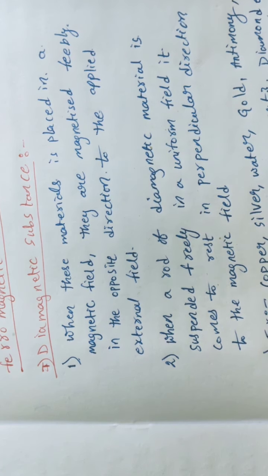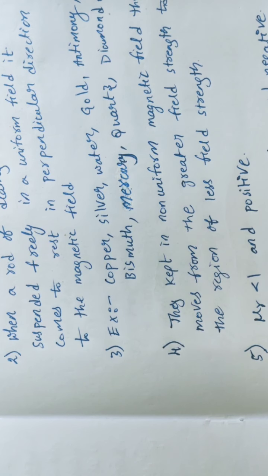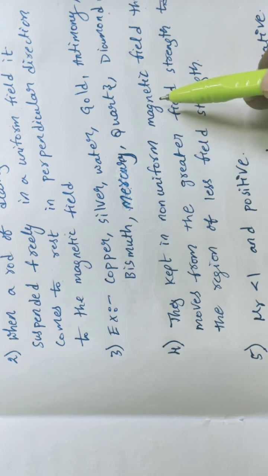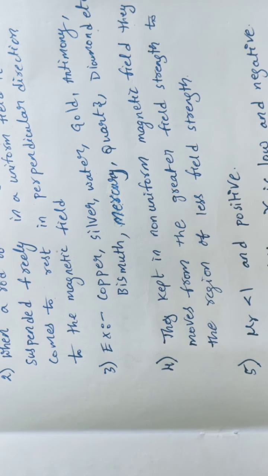After that, if you place it in a non-uniform field, what will happen, students? At some regions weaker strength is present, at some regions greater field strength is present. So in this situation, from region to region, the field strength will vary. Is it clear, students? So when kept in a non-uniform magnetic field, they move from a region of greater field strength to a region of less field strength. Is it clear, students? These are the things.